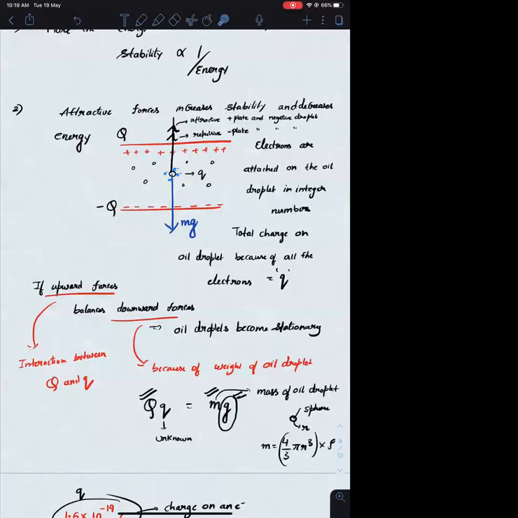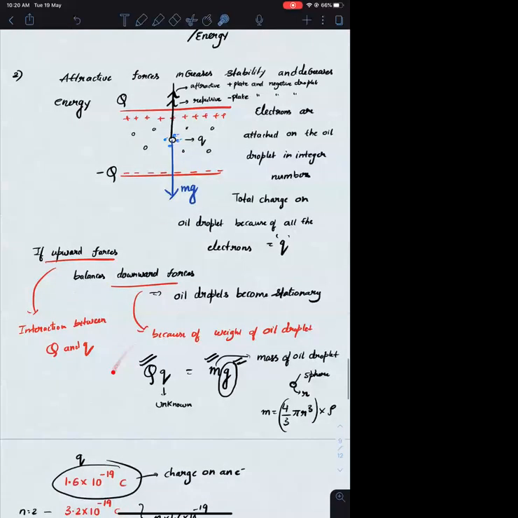So you are having two forces acting upwards, and because of the weight of the oil droplet, there is a force acting downwards. When these forces balance, the oil droplet can become stationary. In such case, you can apply the balance of the forces. The upward force is because of the interaction between capital Q and small q. Capital Q is the charge on the metal plate.